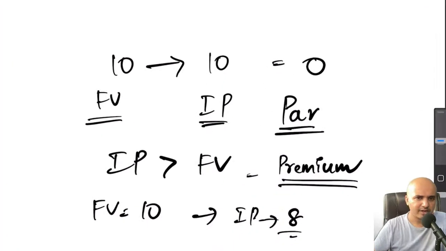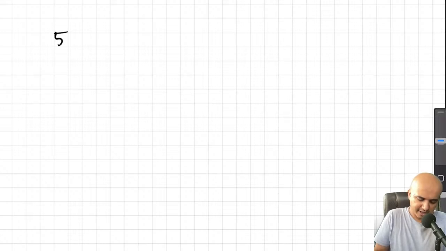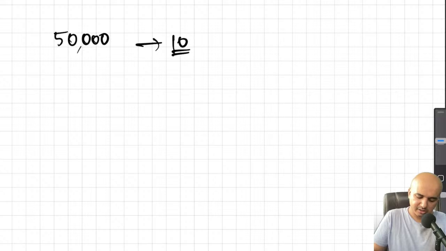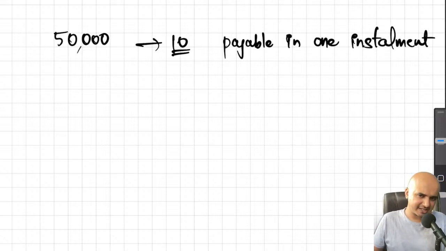Okay, so now let me go back here. So let's say, just give me a second. Now as we were already discussing, a company issued 50,000 shares of rupees 10 each, payable in one installment. Let's assume that means full and final, everything will be paid with the application itself, which is usually the case in reality.